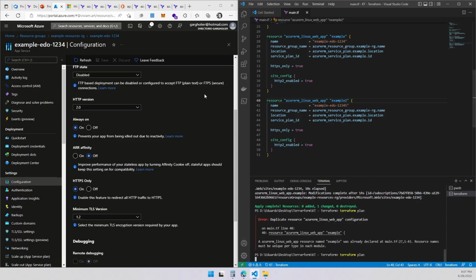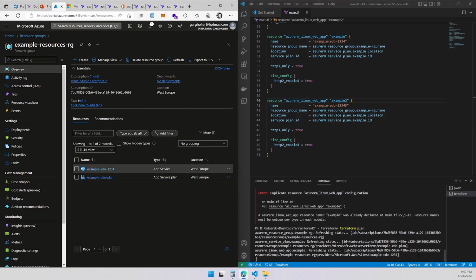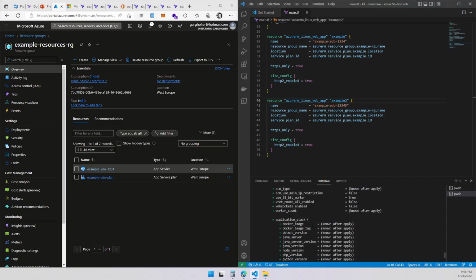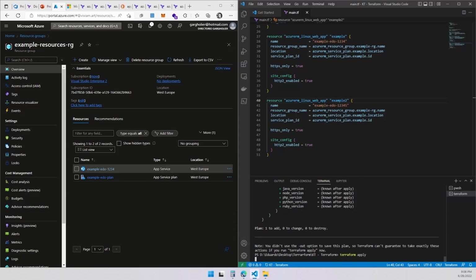Let's wait for that. And we're going to see that under resources, there's going to be another one created. I'm going to pause the video so you don't wait that much. But let's see what it's doing. I'm going to run just the Terraform apply. It says again, it's going to create one more. This is going to be adding. It's not going to change anything else. So let's go apply. Let me pause the video while it creates.